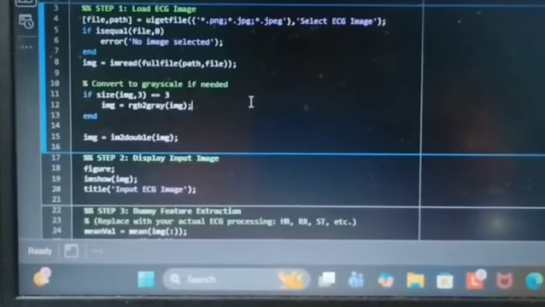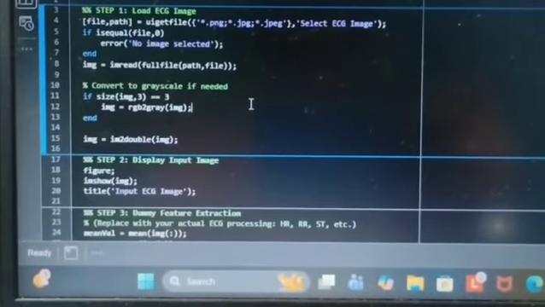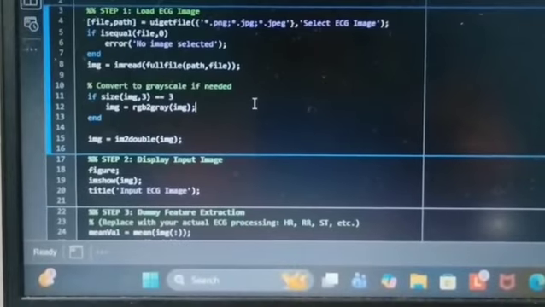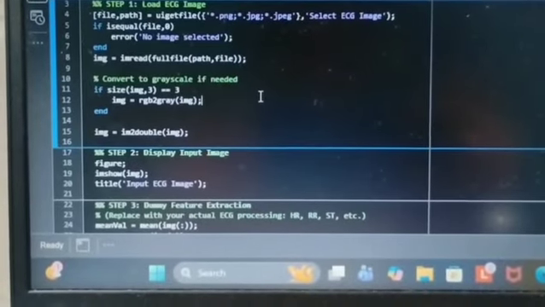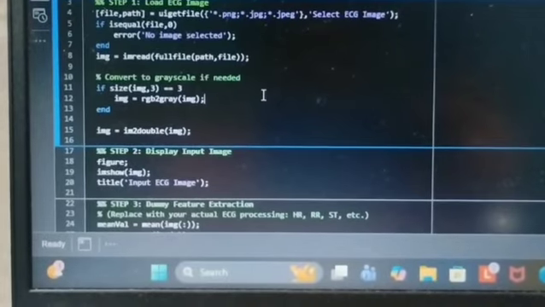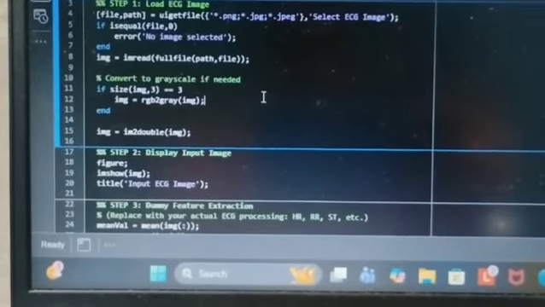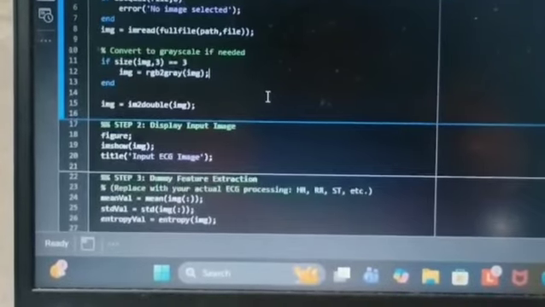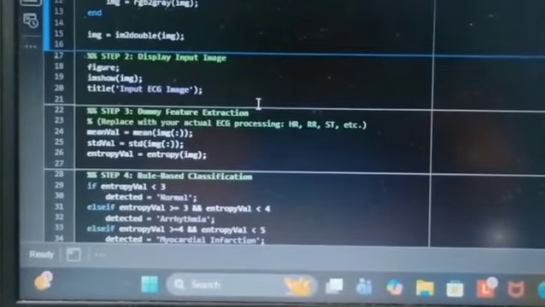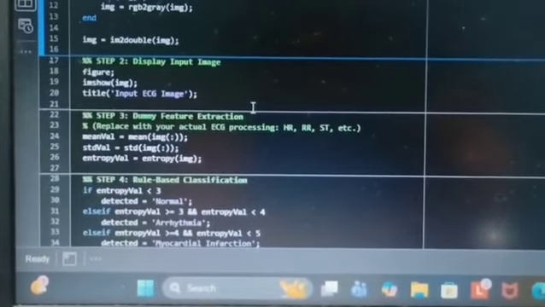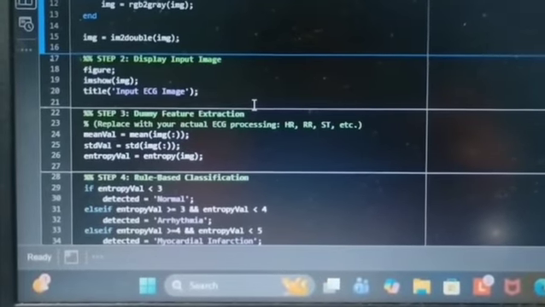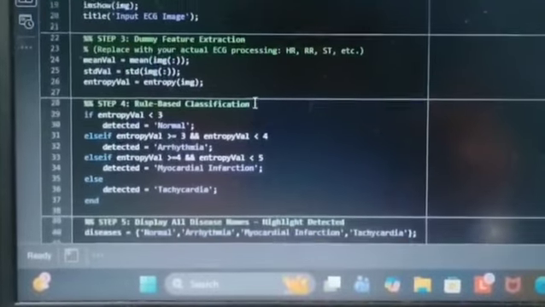Now the code works step by step. The program begins by clearing the workspace, closing all figures, and resetting the command window. Step 1: the system allows the user to select an ECG image file in common formats: PNG, JPG, JPEG. If the user does not select any file, the program stops with an error message. Step 2: the input ECG image is displayed in a figure window, which can be used to visually confirm the selection.